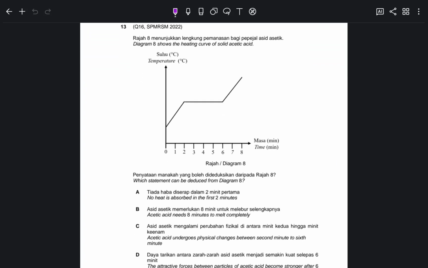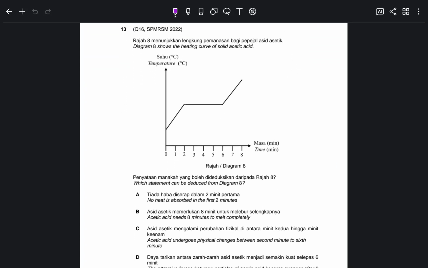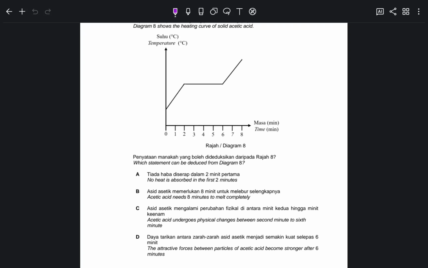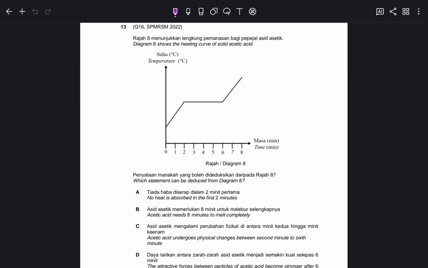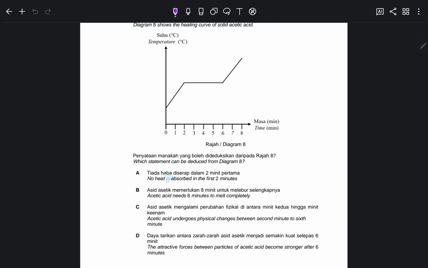Okay, next one, number 13. SPM MRSM 2022. Still about heating curve, but this is acetic acid. Okay, they ask what are the statements that can be deduced. Which statements can be deduced from diagram 8? Okay, no heat absorbed in the first 2 minutes.